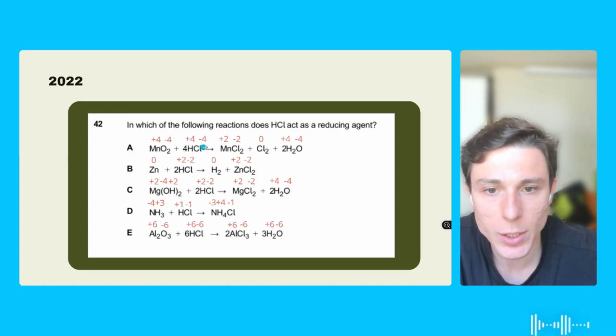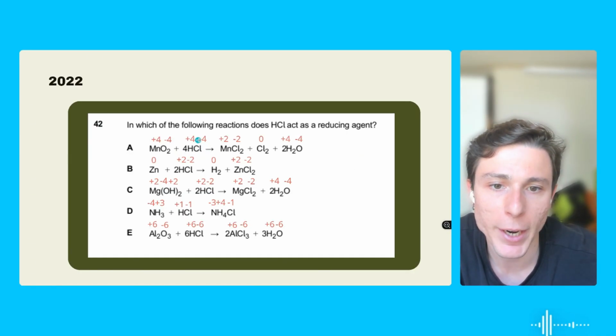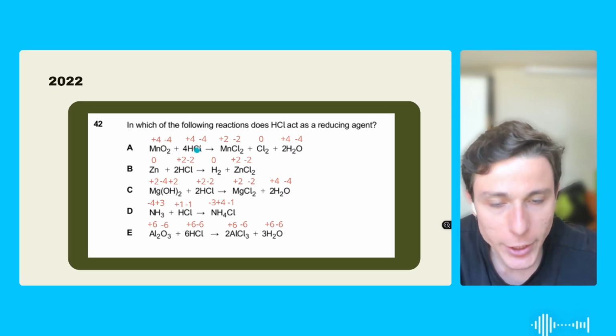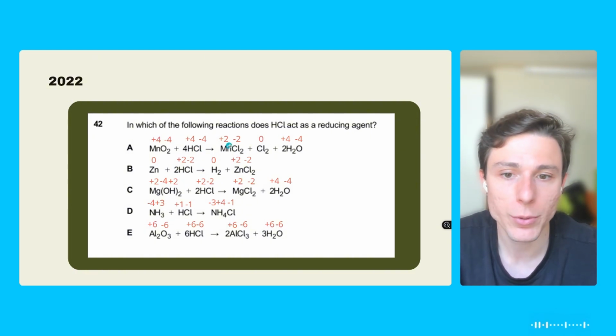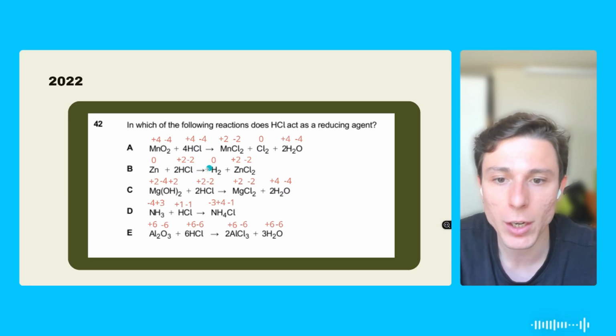So let's pay attention to this equation once again. We have the chlorine here with -4, and then he just jumps to -2 here and 0 here. So he's clearly as well oxidizing because he's losing electrons. Okay, let's take a look at the other equations to see if that also happens.